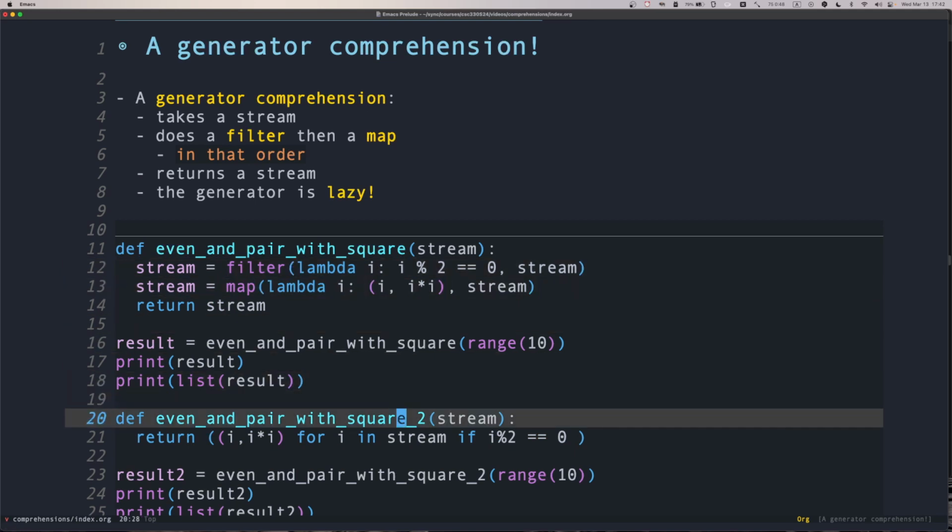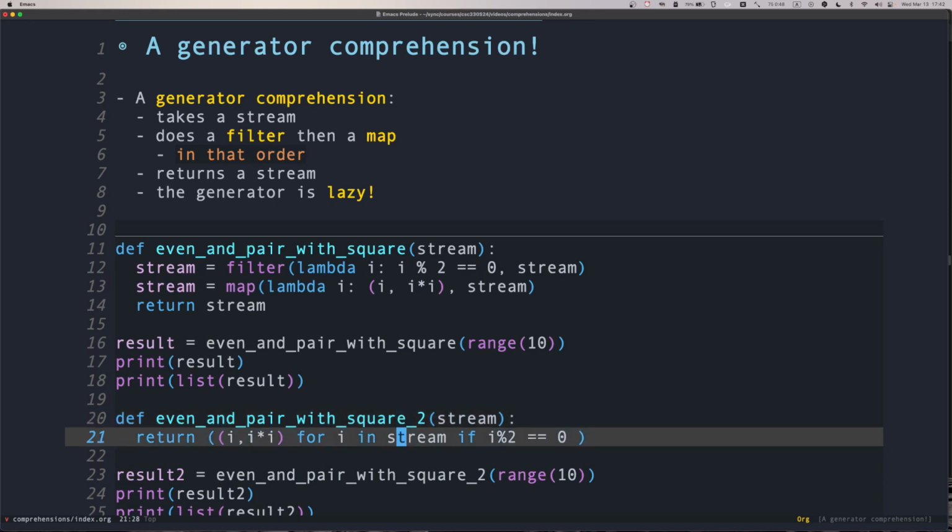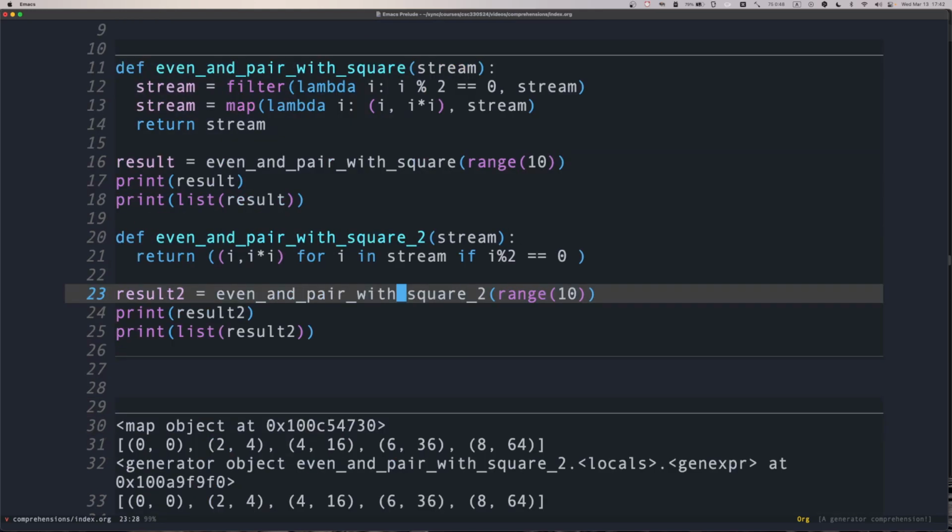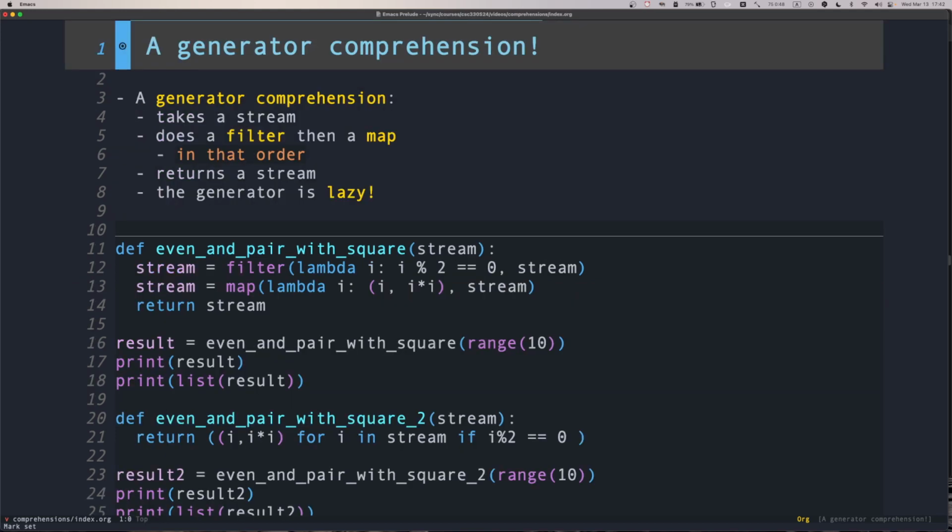So that's why I say that a generator comprehension is a filter followed by a map, and the result is exactly the same. Both of them are generators, both of them are lazy, and both of them return exactly the same values when we evaluate the stream.